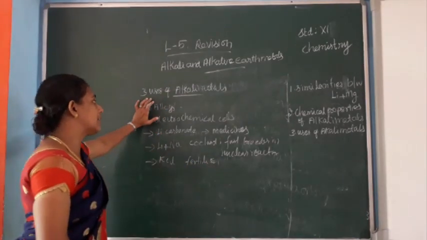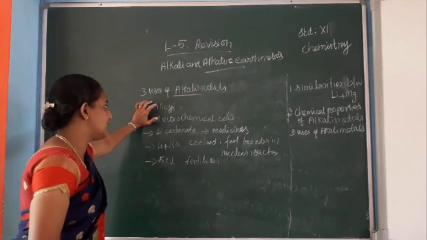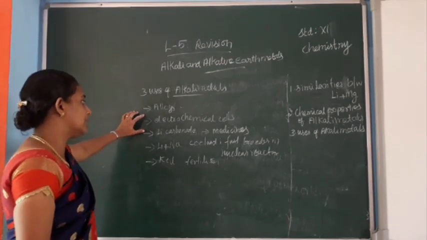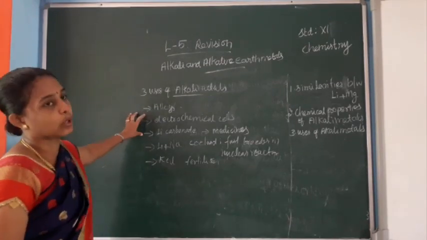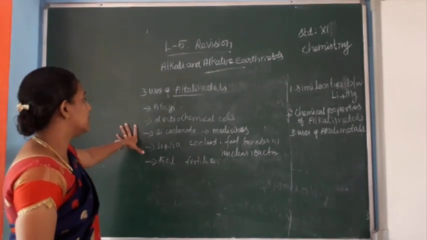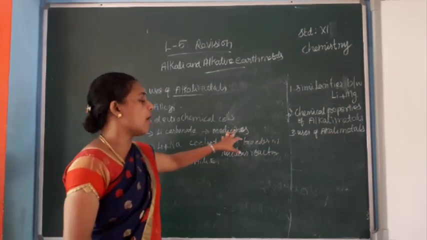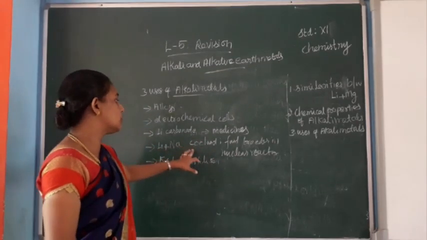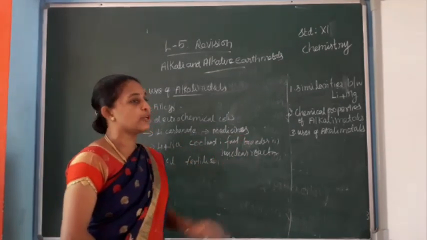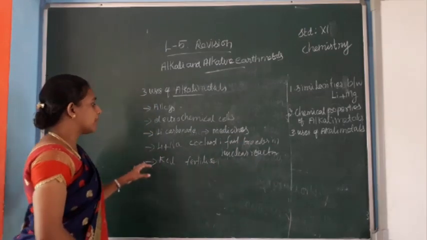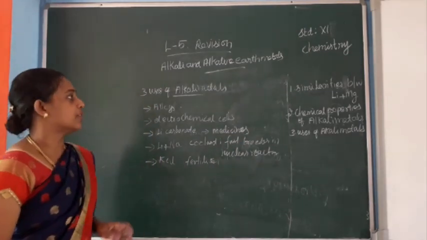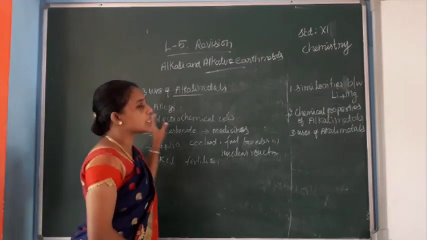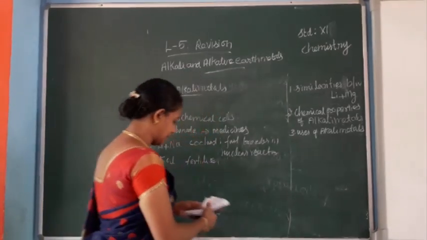Alkali metals are used to form alloys. Lithium is also used in electrochemical cells. Lithium carbonate is used to form medicines. Lithium and sodium are used as coolant in fast breeder nuclear reactors. Potassium chloride is used in fertilizer. These are the uses of alkali metals.